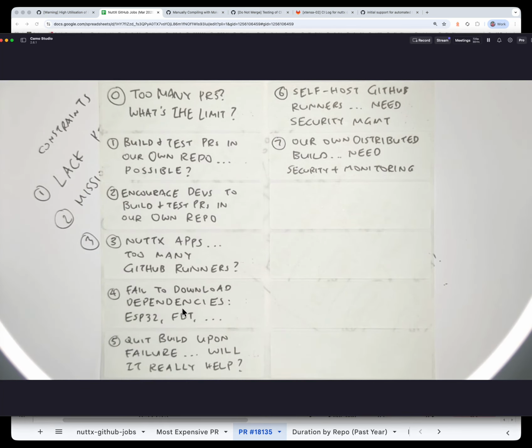We are now testing a new way to retry our NuttX builds, which will fix our download dependency issue. If anything happens to our ESP32 downloads, FTT downloads, Micro ADB, OpenAMP, Nimble, and so on, the retry will fix this, hopefully. But we also need help from developers. Please, if you are a developer for NuttX, please build and test PRs in our own repo.